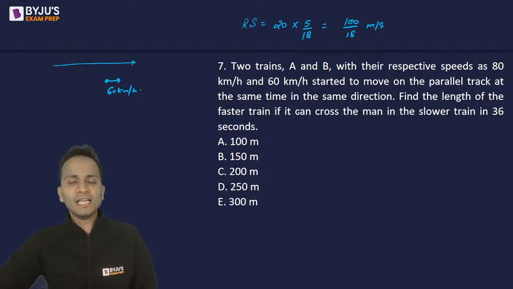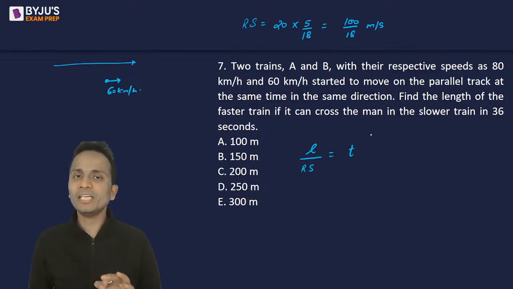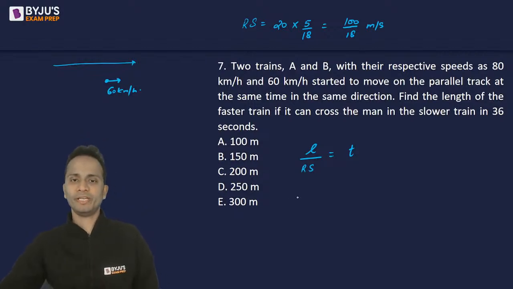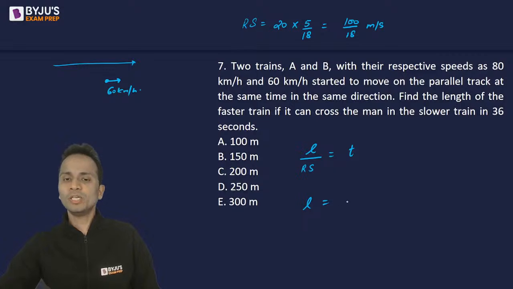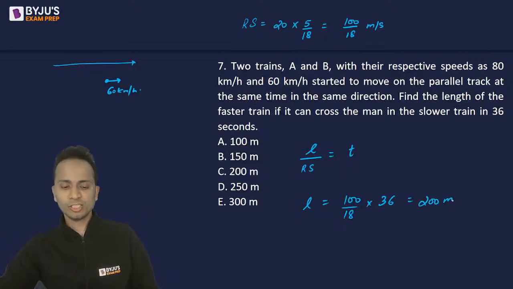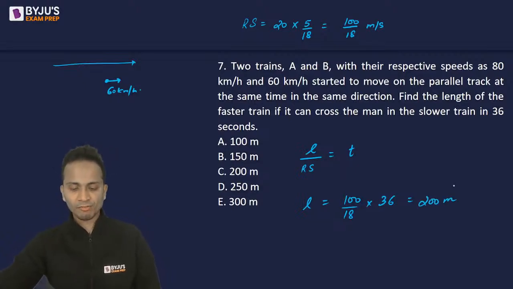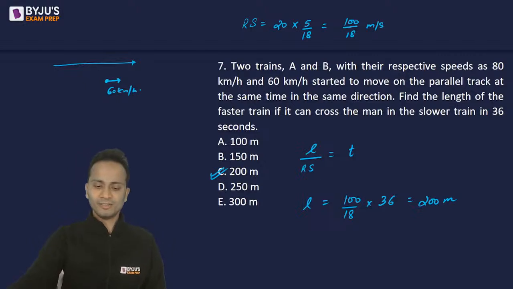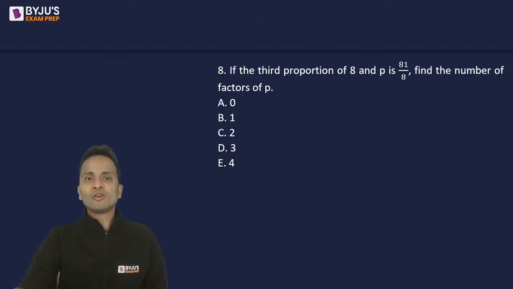Now find the length of the faster train. Let's assume that the length of the faster train is L. L divided by the relative speed will be equal to the time that the faster train will take to completely cross the man who is sitting in the slower train. So length will be equal to relative speed multiplied by the time. So relative speed is 100 upon 18 meters per second multiplied by time, 36 seconds. Upon simplifying, you will get the length of the train as 200 meters. So the correct answer will be option C, that is 200 meters. Let's move on and look at question number 8.